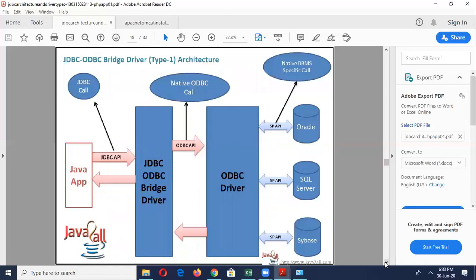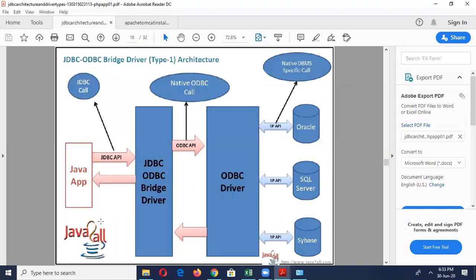This architecture is important. You can just take a screenshot of this. In this you can see that from the Java application, the request is given as a JDBC call. This request is given to the JDBC-ODBC bridge driver, and this ODBC gives the object database. From the object database you have to add any server.